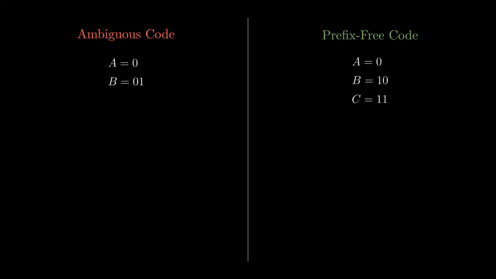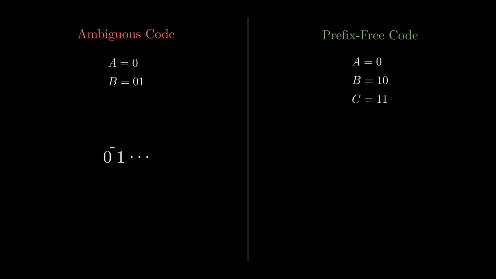To ensure our data is decoded correctly and efficiently, our codes must satisfy a crucial constraint known as the prefix property. Let's look at why this matters. On the left, we have an ambiguous code. We've assigned A to 0 and B to 0-1.